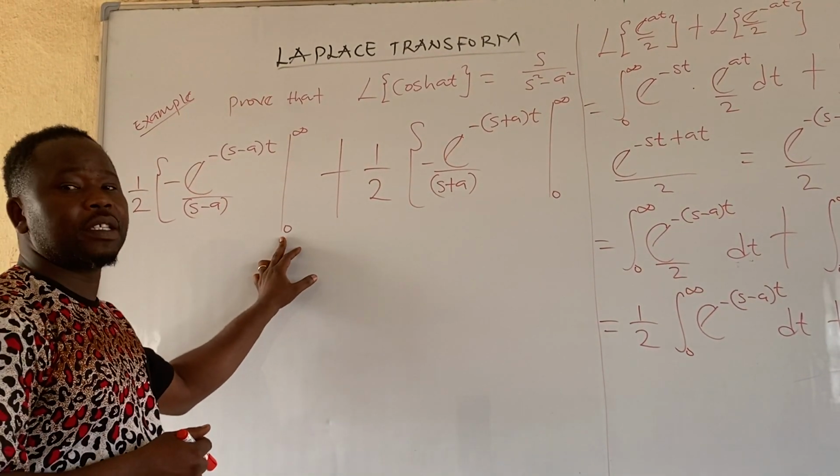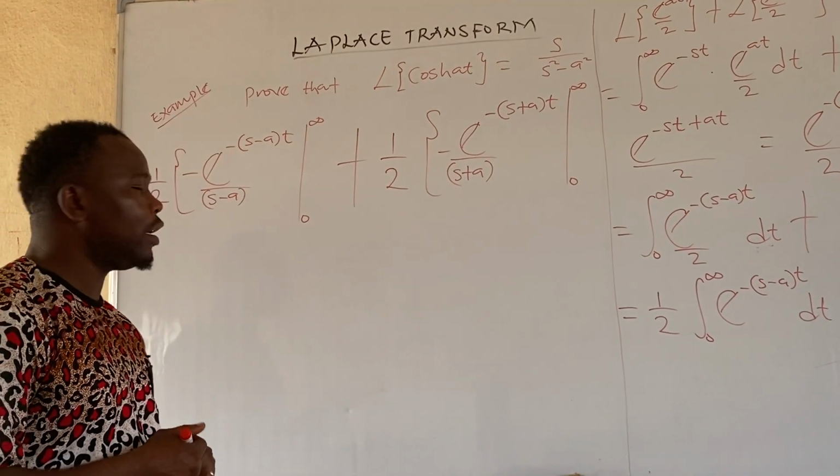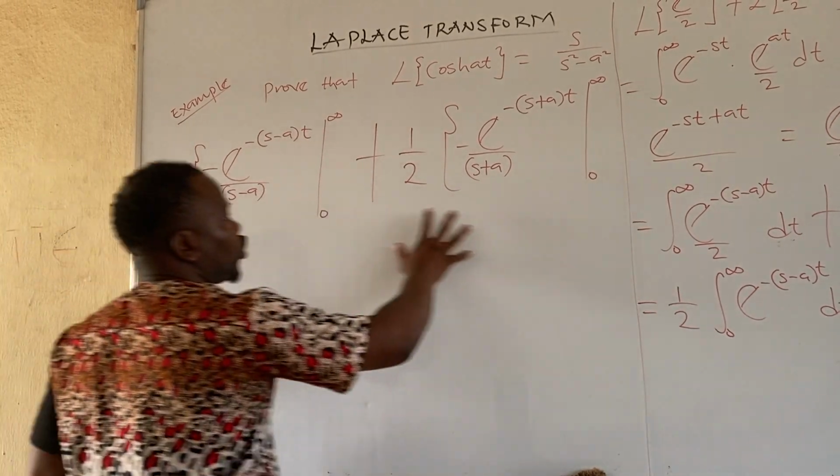Okay. So if you agree with me, at this point we are going to subtract the lower limit from the upper limit. Is that clear? Okay, let us do so. We are going to do it here, and also here.